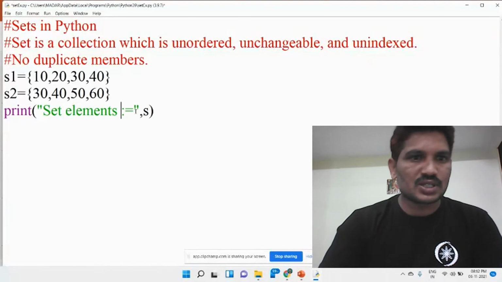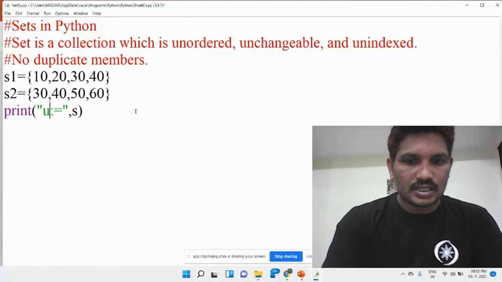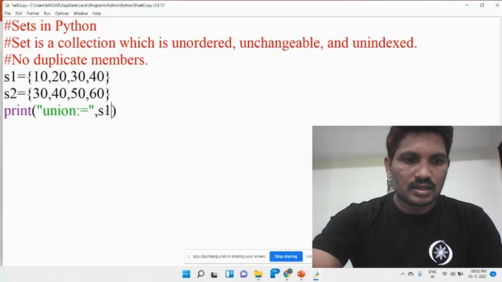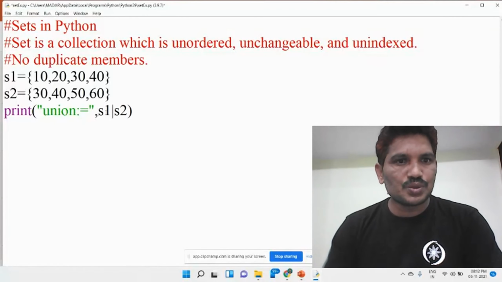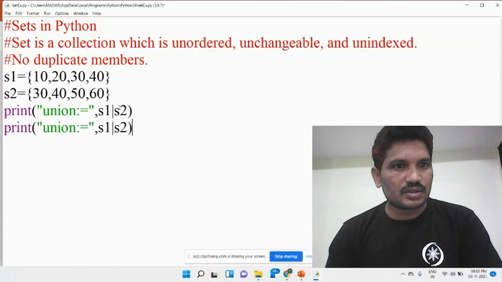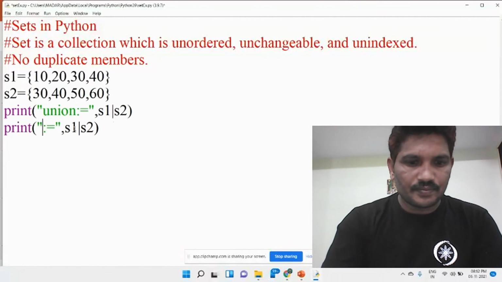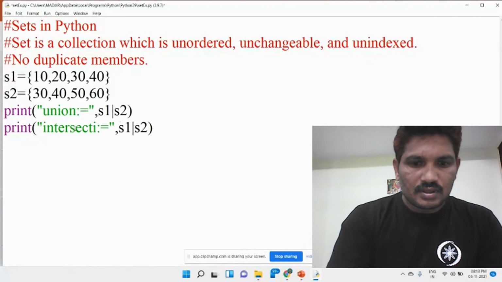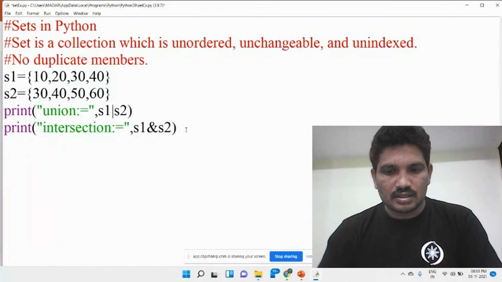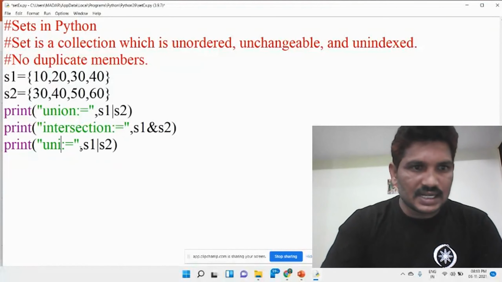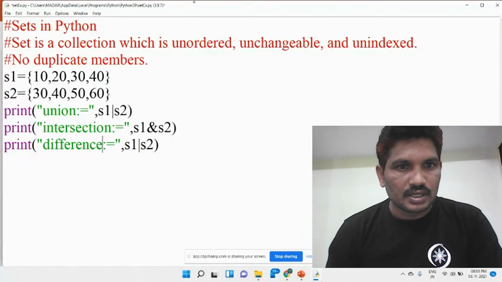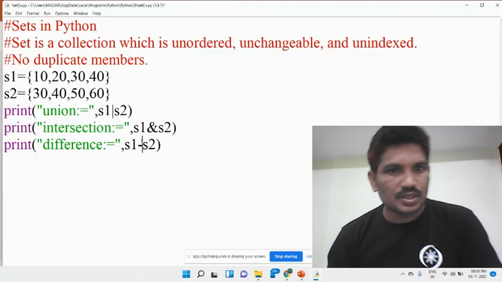Then the unions. First of all, I would like to find the union of the elements: S1 OR symbol S2. Then like that, I would like to find the intersection: S1 AND operator S2. Then the difference: sorry, S1 minus S2.